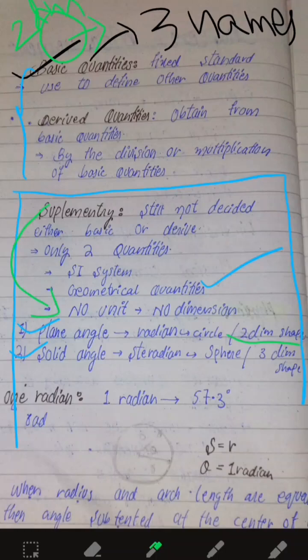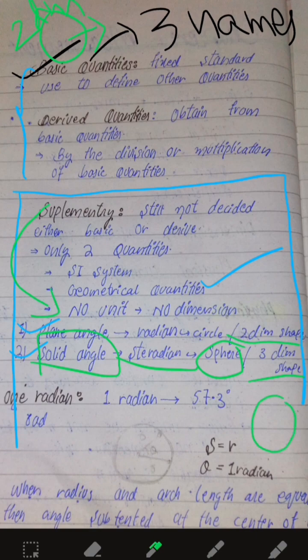Solid angle: the unit of solid angle is steradian and the shape is a sphere. I cannot draw a sphere shape on this board because a sphere is three dimensional. It is a sphere, three dimensional.